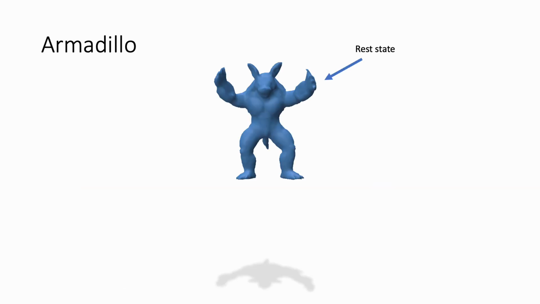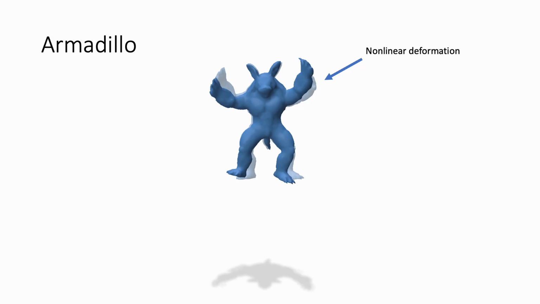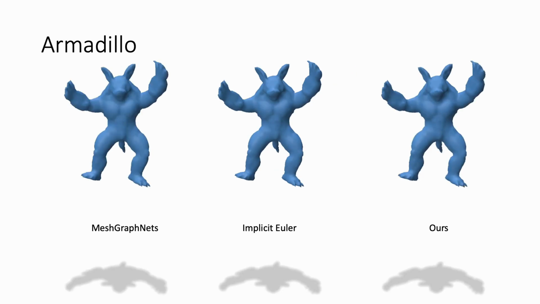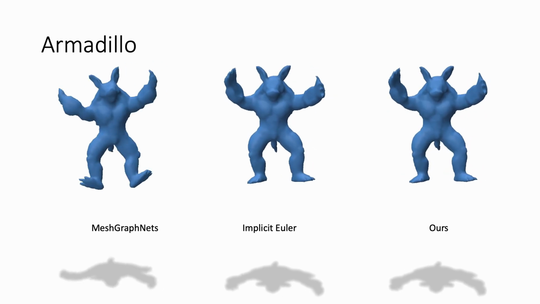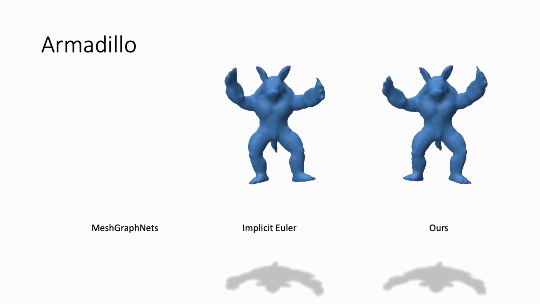Although we only train our method on simple shapes such as cuboids, it generalizes to complex unseen geometries, such as this armadillo. In this example, we start simulating from a deformed pose. Since the initial velocity is zero and there are no external forces, the total linear and angular momentum should remain zero. When using mesh graph nets, however, the armadillo quickly drifts off screen, thus violating momentum conservation.